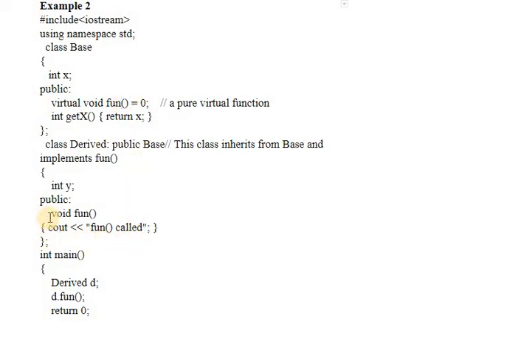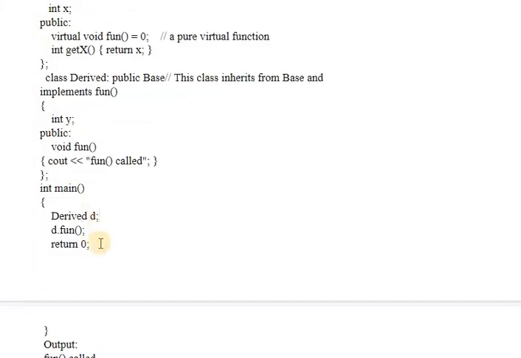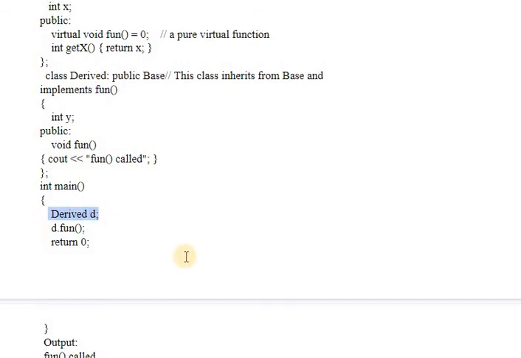So if it fails to do so, if we do not define this particular function here, then the derived class will also become an abstract class. In the main function, derived D will be created. If it also becomes an abstract class because we do not define this function, then this statement will generate an error. Okay, so this statement will generate an error.